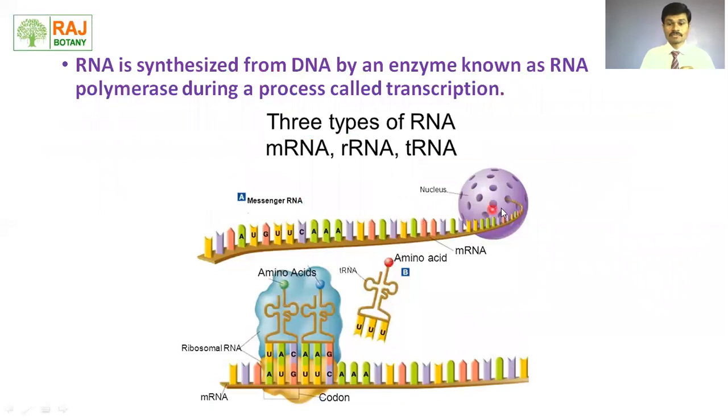RNA is synthesized from the DNA by an enzyme called RNA polymerase, and the process is called transcription. If we compare this screen as a cell cytoplasm, this is the nucleus. Inside the nucleus, from DNA, RNA gets synthesized. That process is termed transcription.